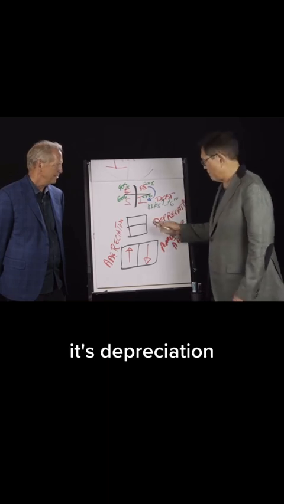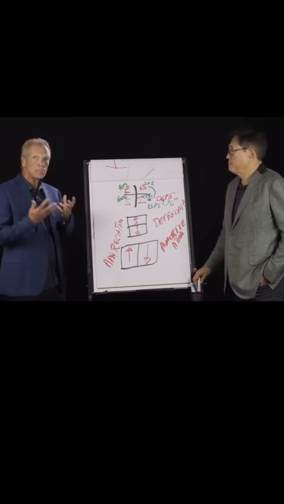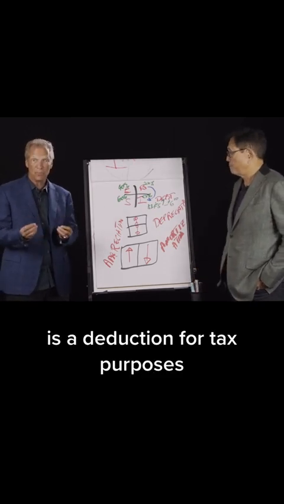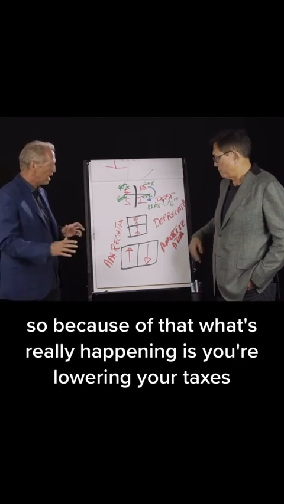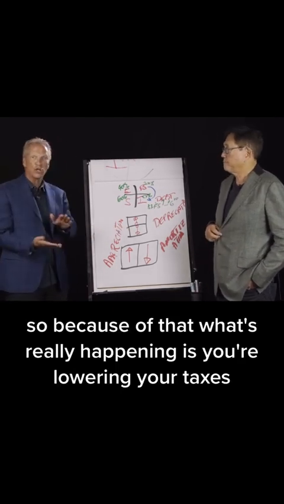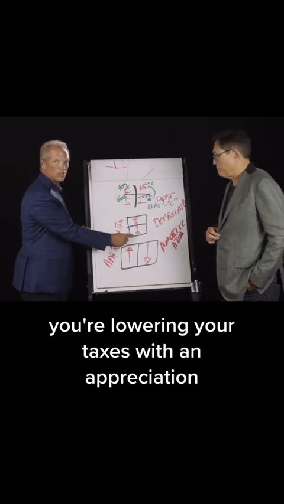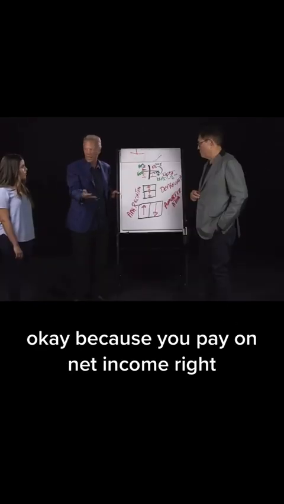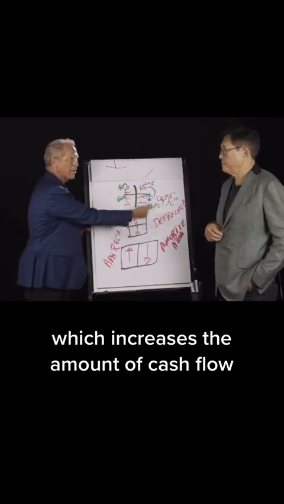It's depreciation, and this is where it gets tricky. Depreciation is a deduction for tax purposes, but it's no money out of your pocket. So because of that, what's really happening is you're lowering your taxes. You're lowering your taxes with the depreciation, okay, because you pay on net income, right? So you lower your taxes with depreciation, which increases the amount of cash flow.